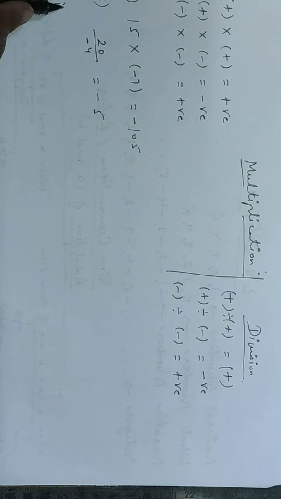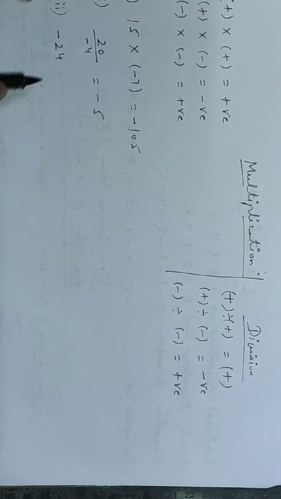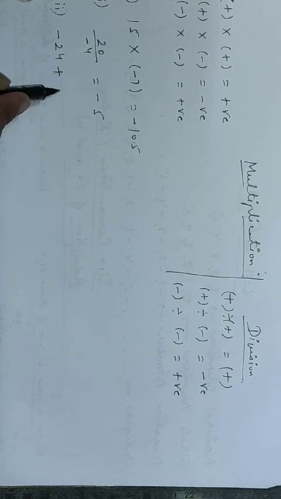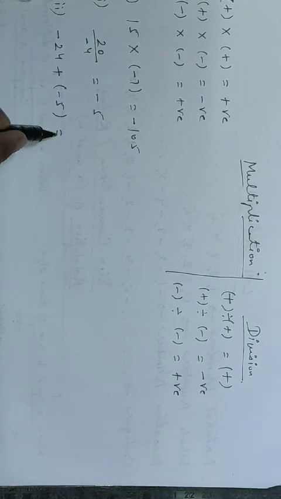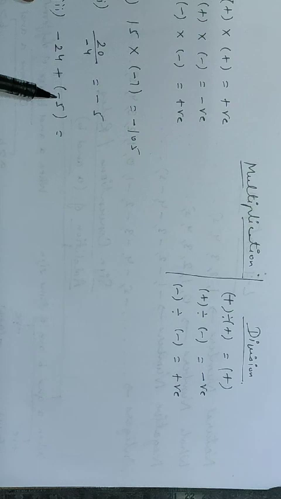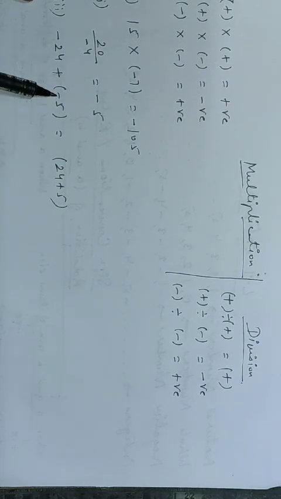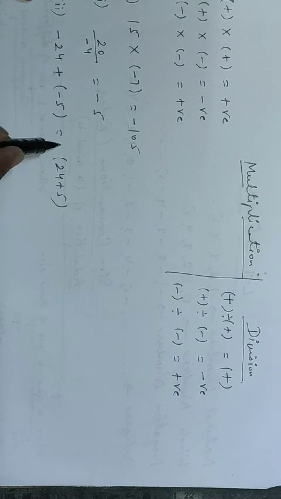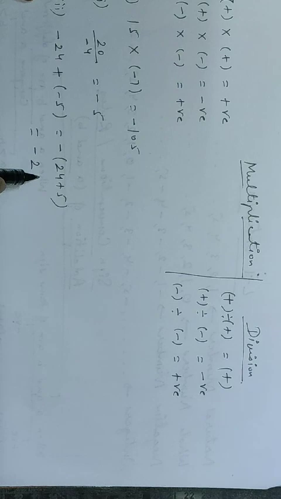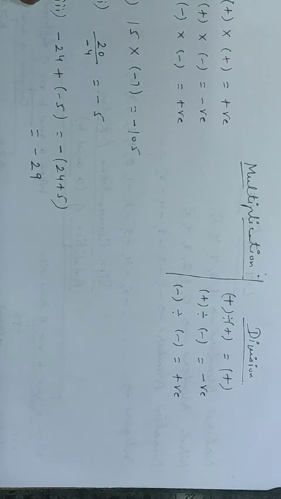Third case, let us take a case of addition also. One number is minus 24 plus another is minus 5. We know that if both the numbers are negative and we are going to add the numbers, they are having the same sign. So we will add the numbers. That means 24 plus 5. But because both the numbers are negative, they are having the same sign. So we will put this sign here. So 24 plus 5, the result will be minus 29.